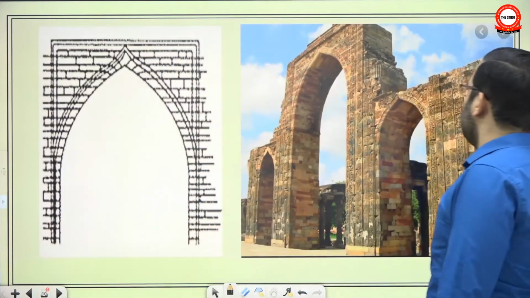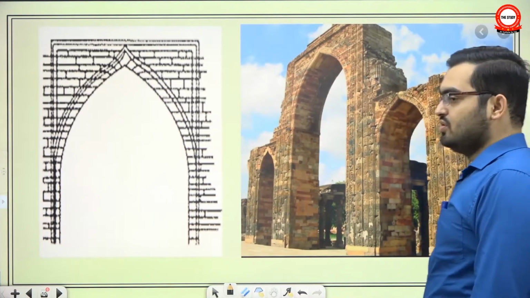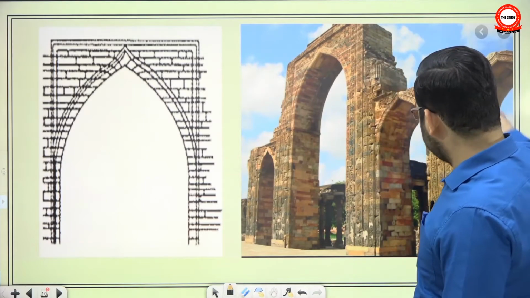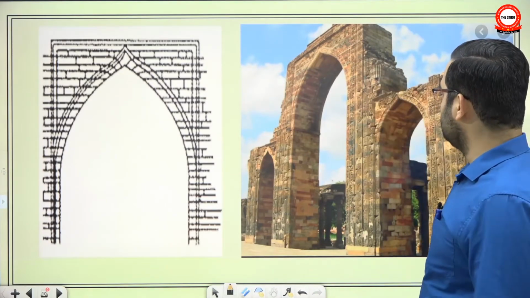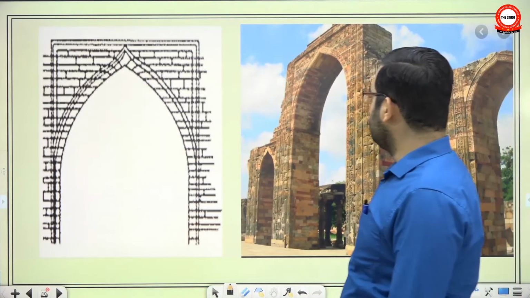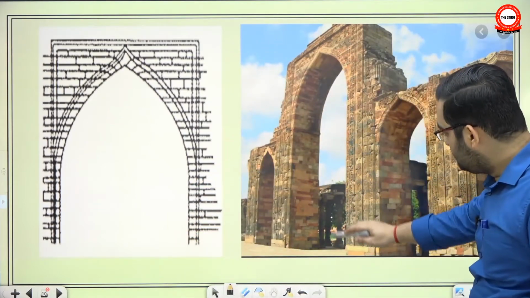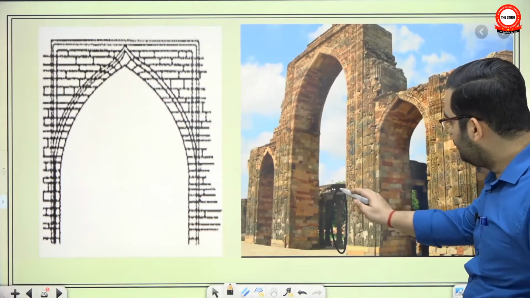And even early Islamic architecture, what we saw when we talked about the mosque, is that since they lacked artisans trained in building a true arch and dome, they used the artisans that were locally available, and they understood the local style. So even their early mosques and architecture were built in Trabiyat and corbel style. This is the main frame in front of the Quwwatul Islam mosque. It was built using demolished material from Jain temples nearby, and at the back of it you can see these pillars. You can see the roof here as well.